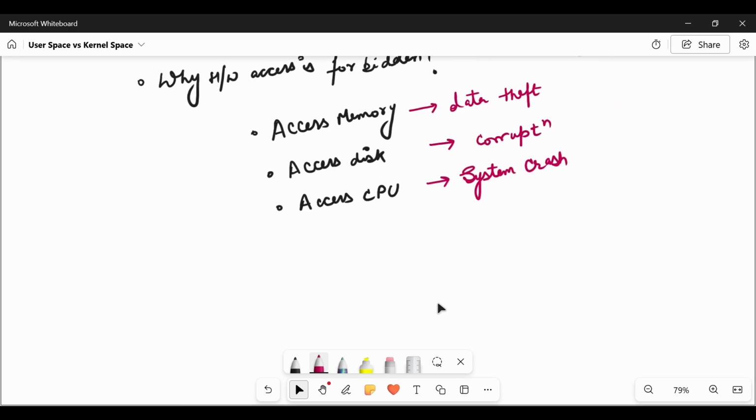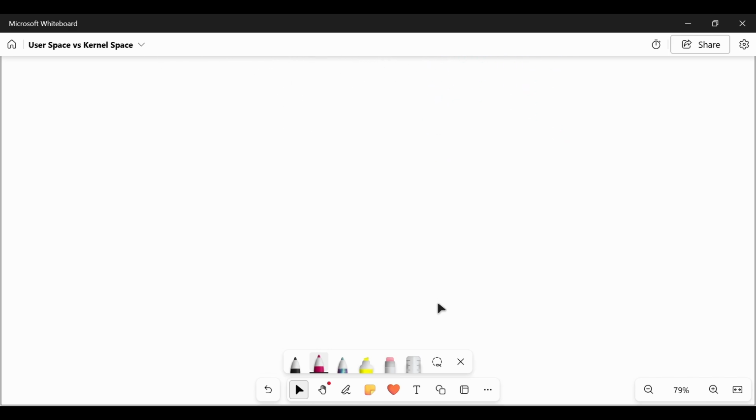I have given you one example of a system call, the write system call. What are all the different kinds of system calls? I am just providing you some examples. For file operations, you open a file, this is a system call. You close a file, this is again a system call.